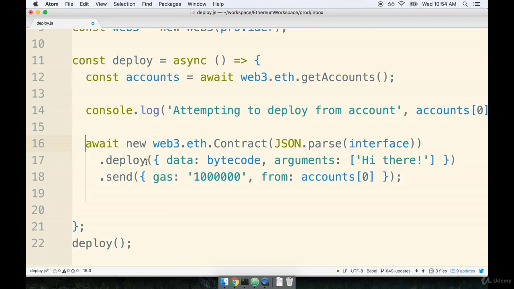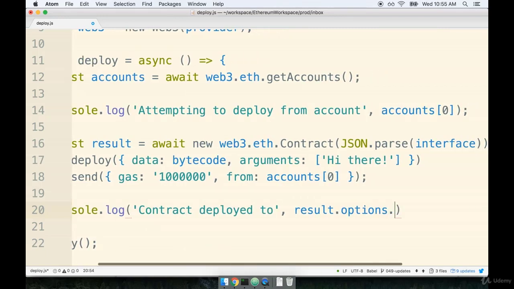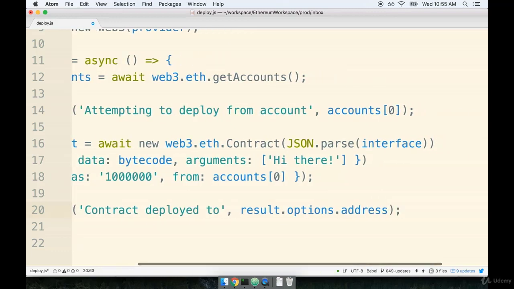So we're going to assign the result of this right here to, how about just a variable called result? I think that's simple enough. So result is going to be an instance of our contract, and underneath that, we'll just console log out the address. So I'll say something like "Contract deployed to", and then the actual address, which you will recall is available on result.options.address, like so.